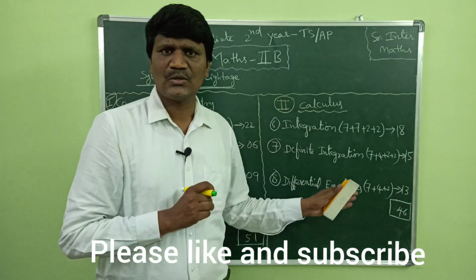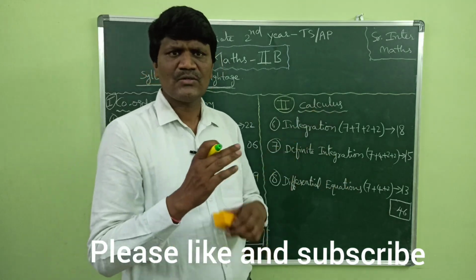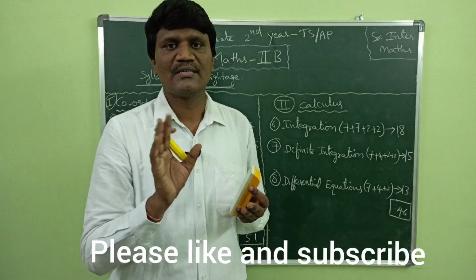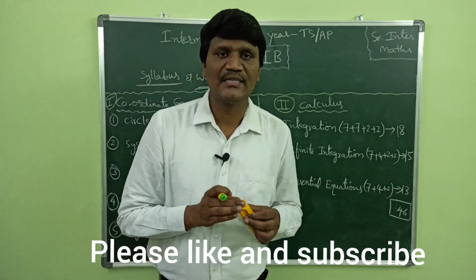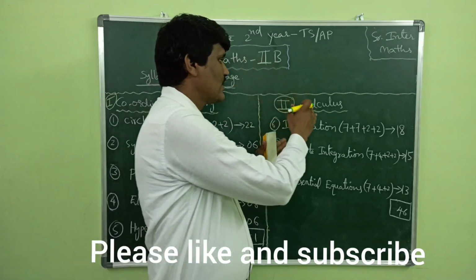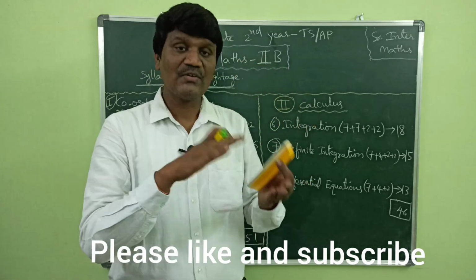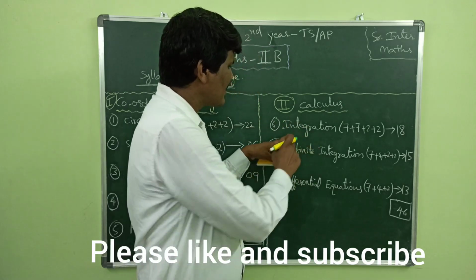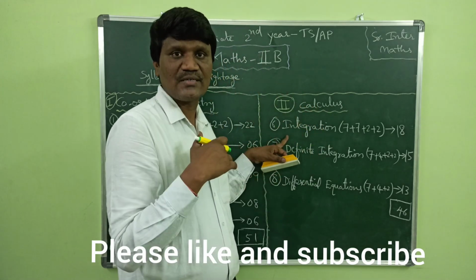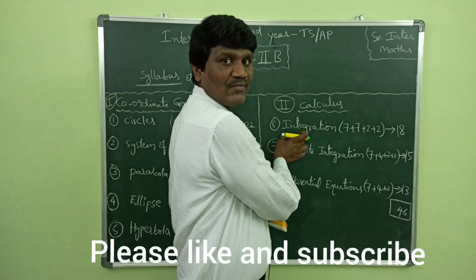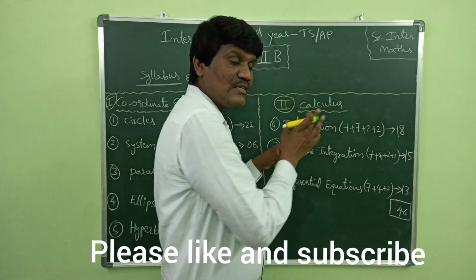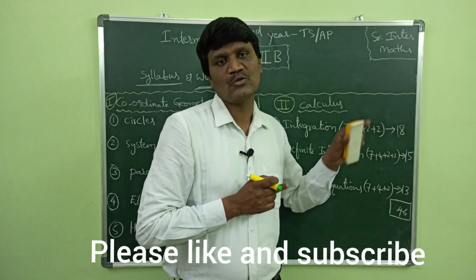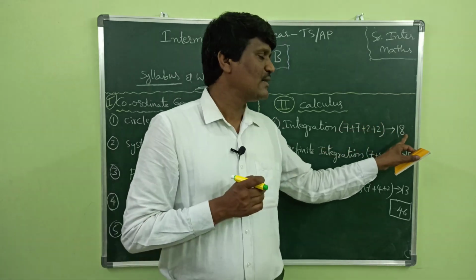Coming to section 2, calculus: you have studied in the first year 1B differentiation, limits and continuity. All of this comes under calculus. The inverse process of differentiation is integration. Here the sixth chapter is integration, which has two 7-mark questions and two 2-mark questions. Total weightage is 18 marks.